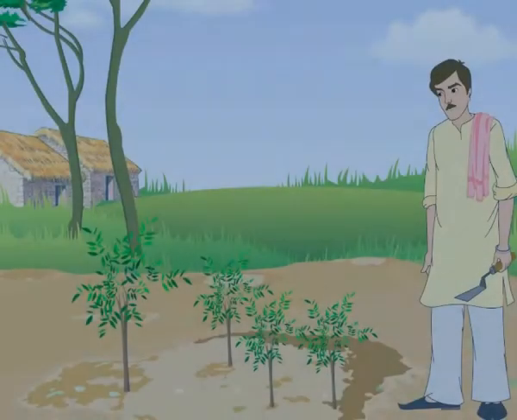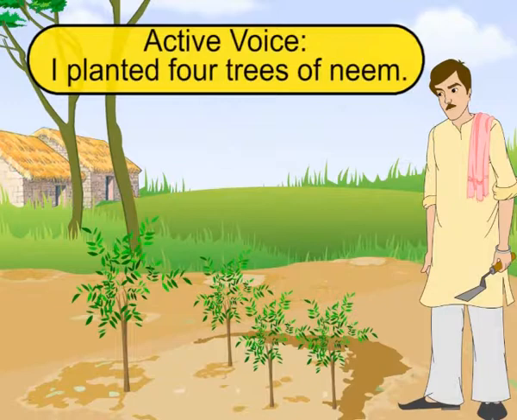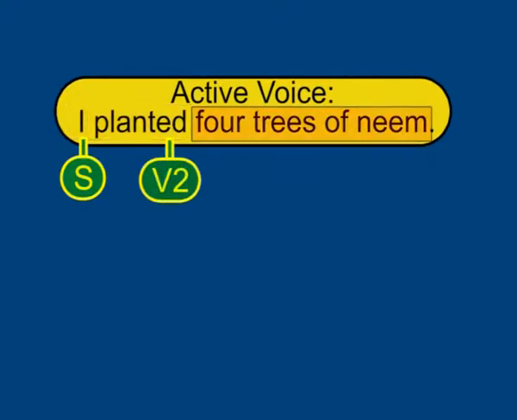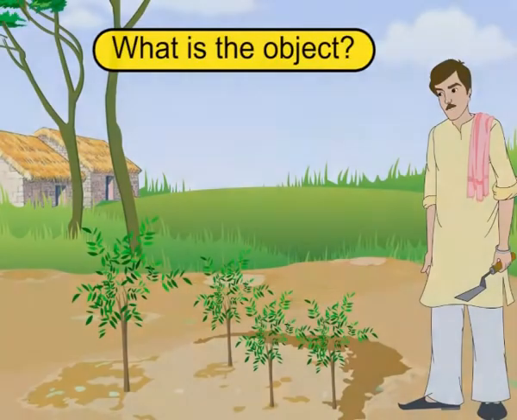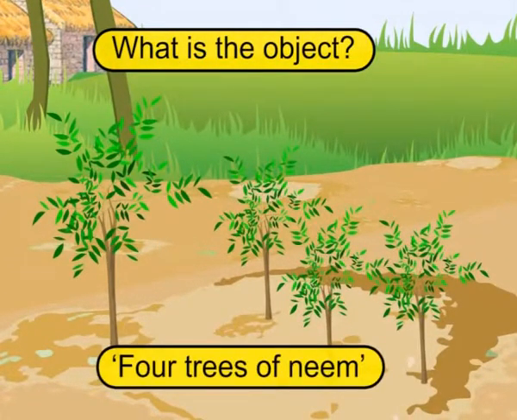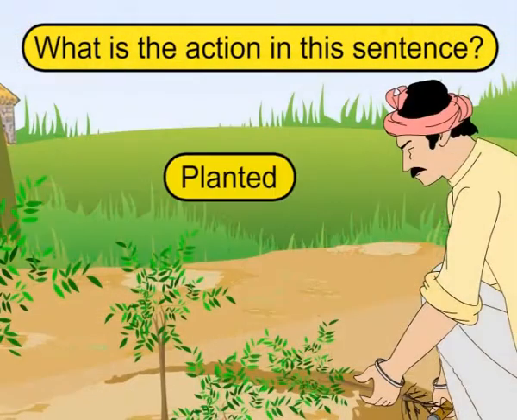Now let us take another example. Active voice. I planted 4 trees of neem. Subject plus second form of the verb plus object. What is the object? 4 trees of neem. What is the action in this sentence?